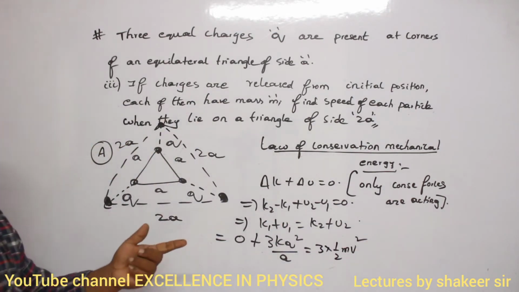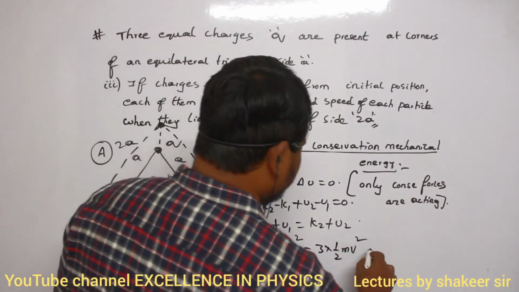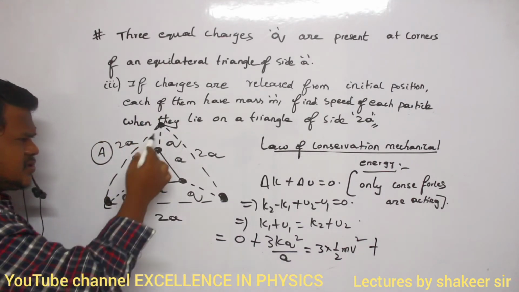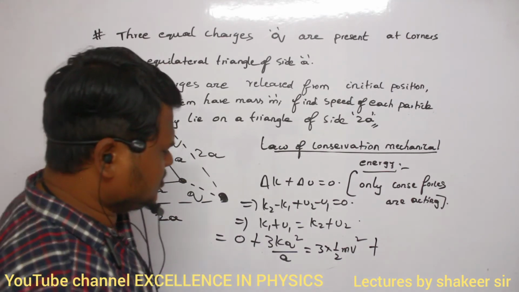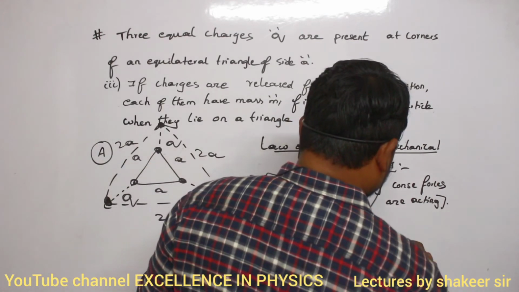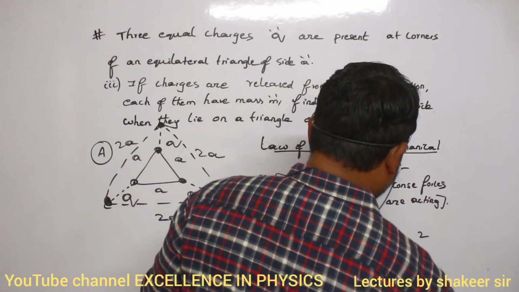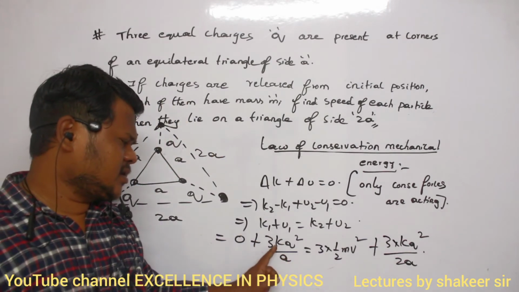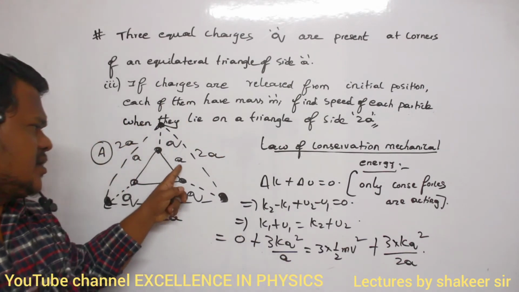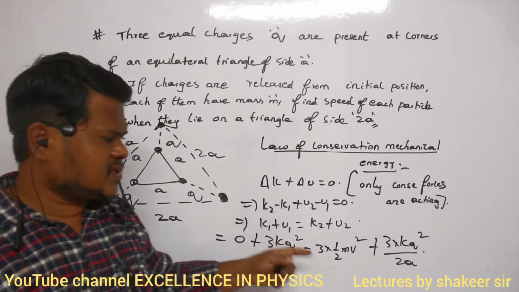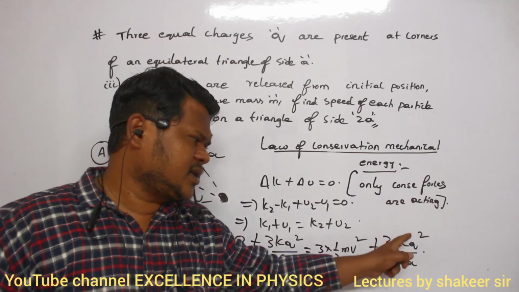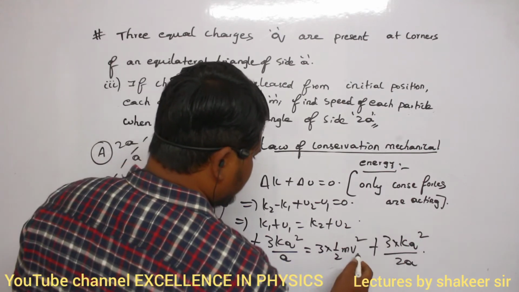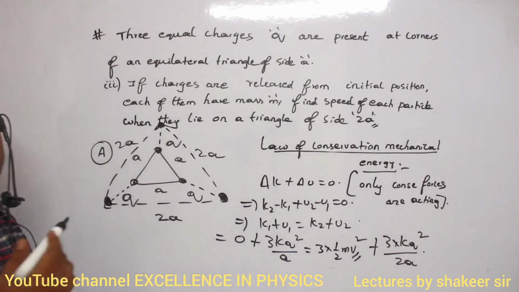Final potential energy: they are present at a distance of 2a, so the total potential energy is 3 into kq square divided by 2a. So from this, can't I calculate the v value? That is my answer.